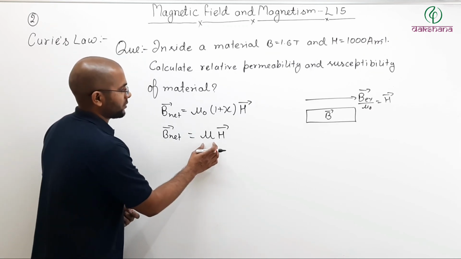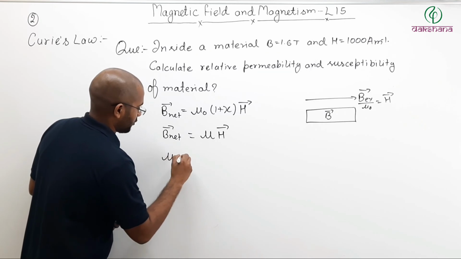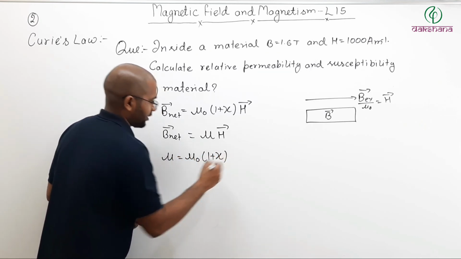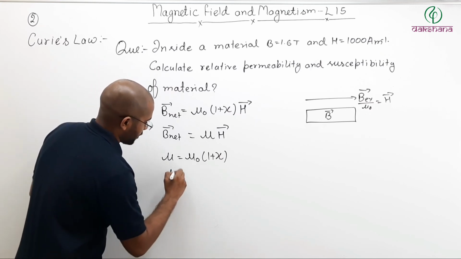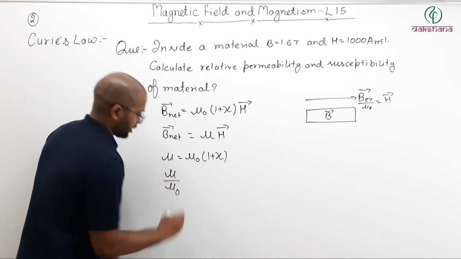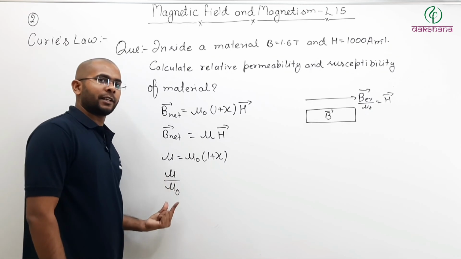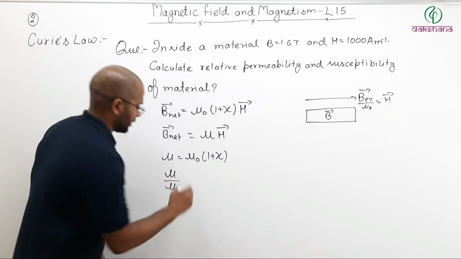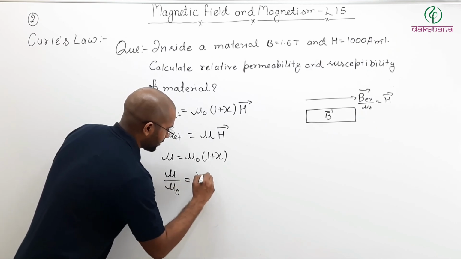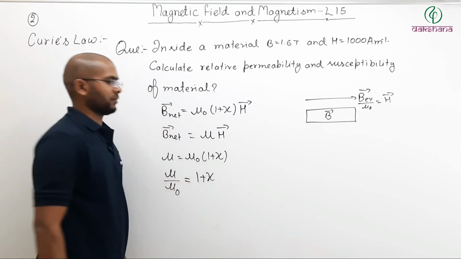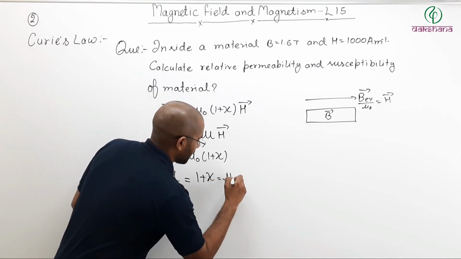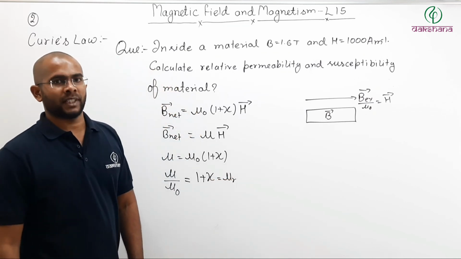And if permeability mu equals mu naught times 1 plus susceptibility of material, then mu by mu naught, permeability of the material divided by permeability of free space or vacuum, will be equal to 1 plus susceptibility of the material, that is equal to relative permeability of material.